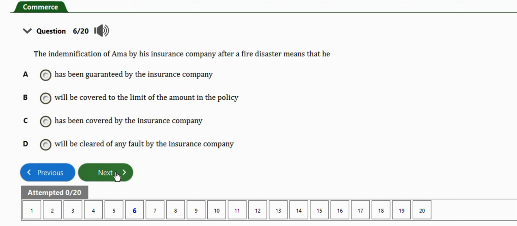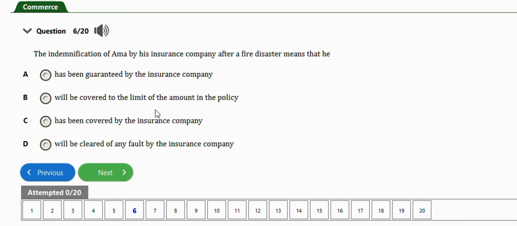Next question is this one. It says the indemnification of Armour by his insurance company after a fire disaster means that he has been guaranteed by the insurance company, will be covered to the limit of amount in the policy, has been covered by the insurance company, will be cleared of any fault by the insurance company. The right answer is option B, which is it means that he will be covered to the limit of the amount in the policy.